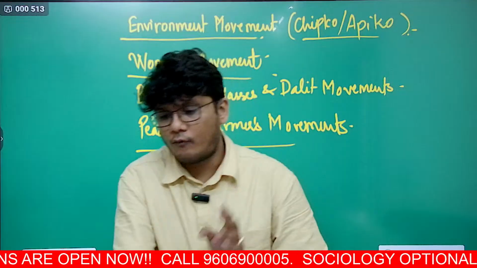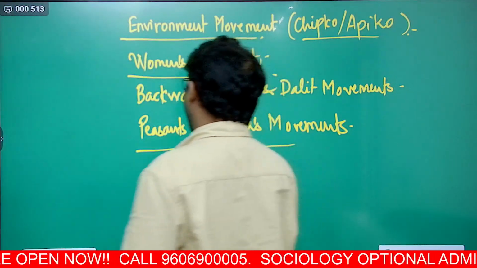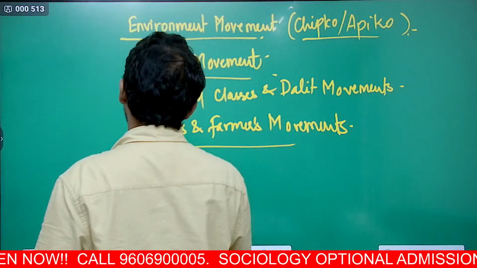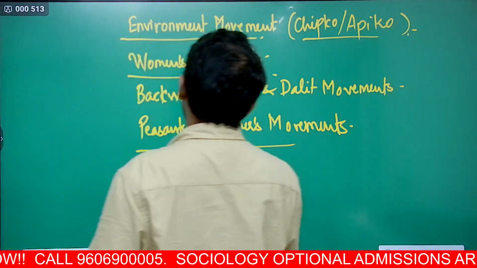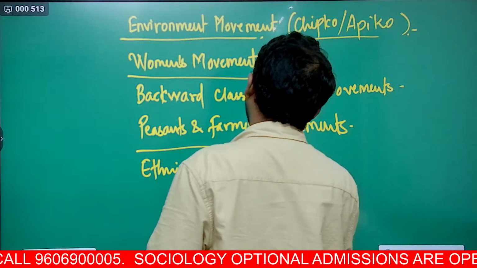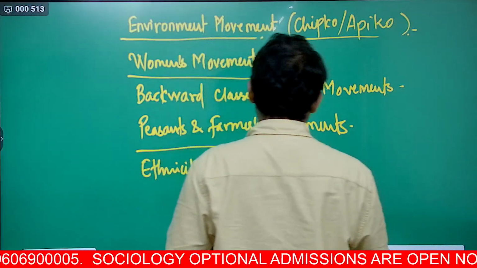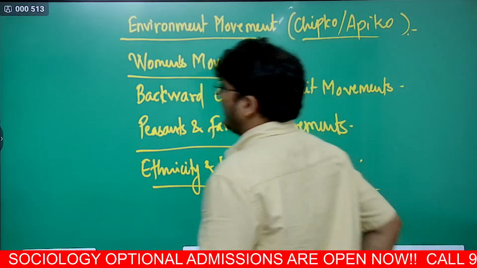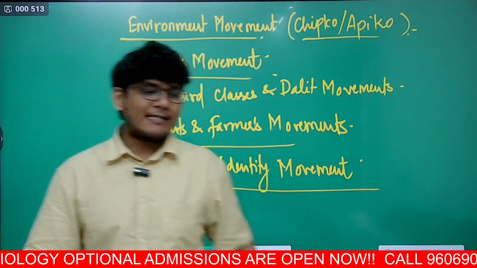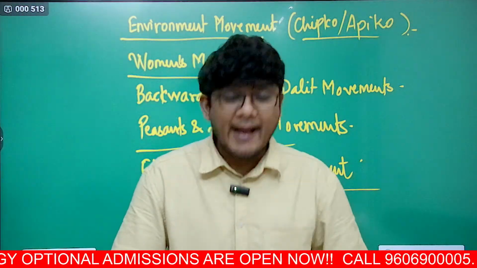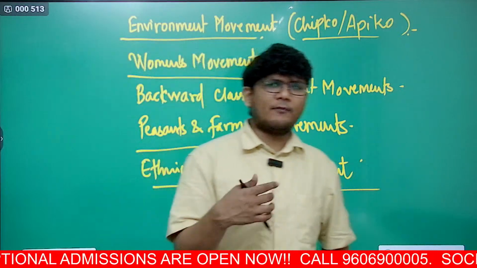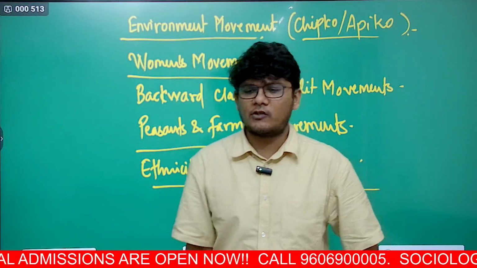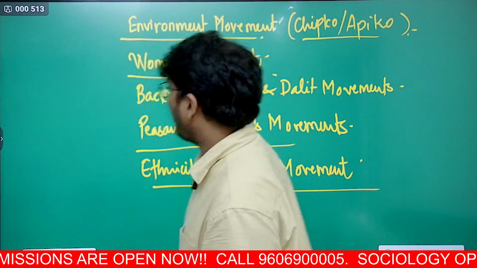So on and so forth is what we will see. And then you have the ethnicity and identity movement. So what is ethnicity and why are people having a social movement based on ethnicity, so on and so forth is what we will study.